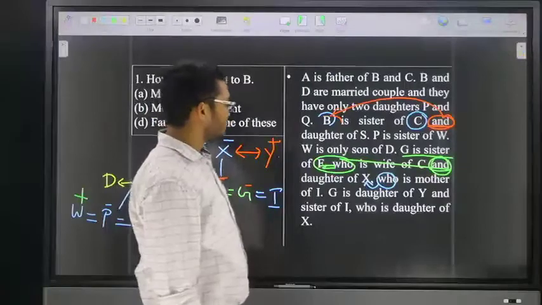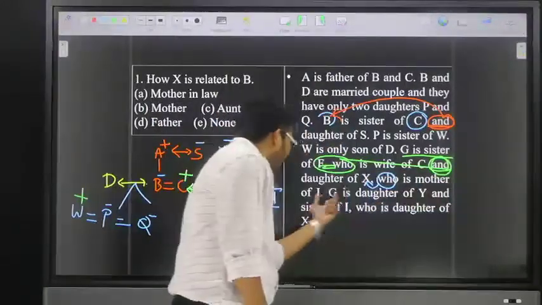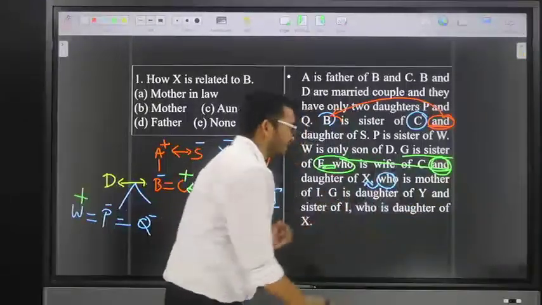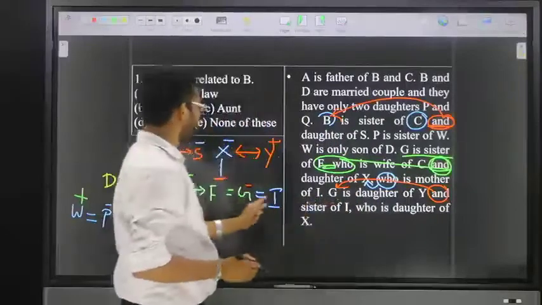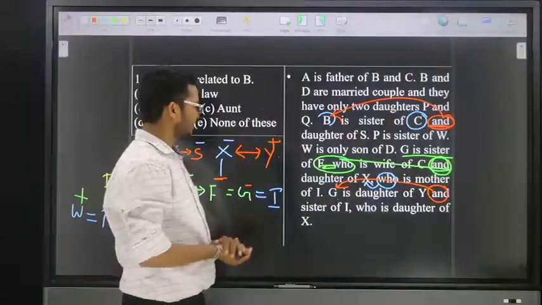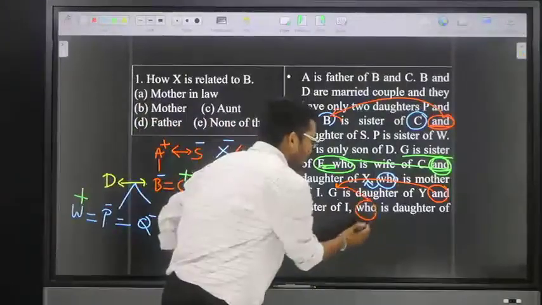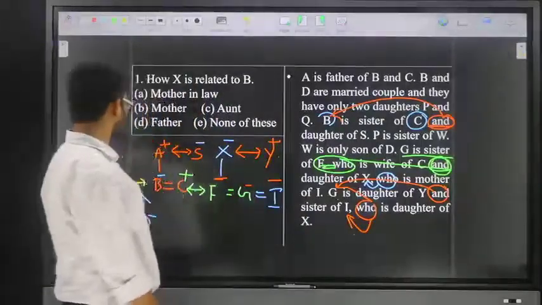Then see here, G is daughter of Y, leave it. Next one is sister of I. See here, G is daughter of Y and sister of I. Here "and" indicates first person is G. G is sister of I, leave it. Next one is who is daughter of X. Here "who" qualifies I. I is daughter of X.